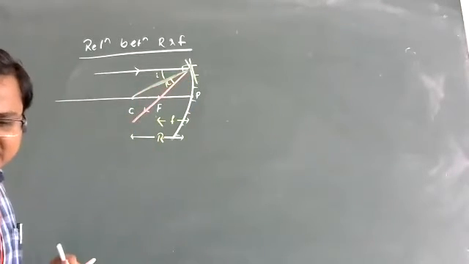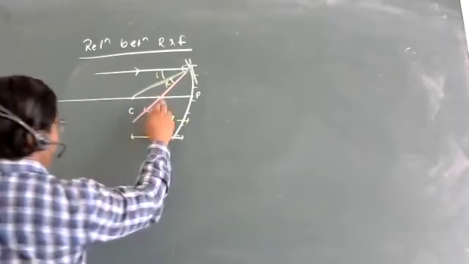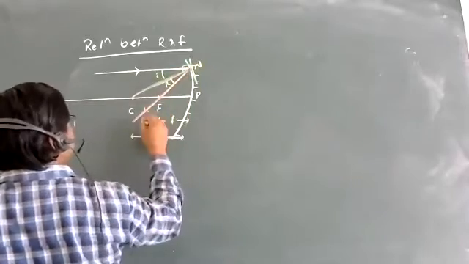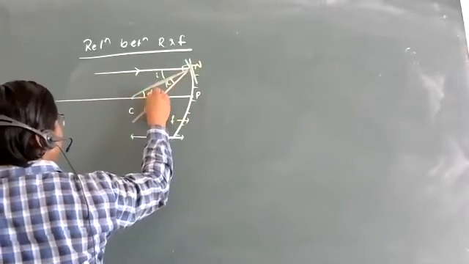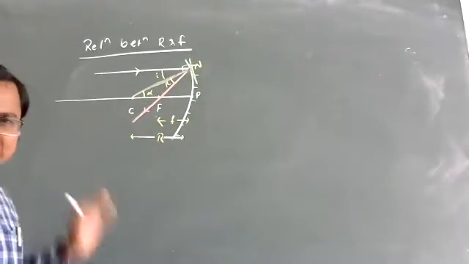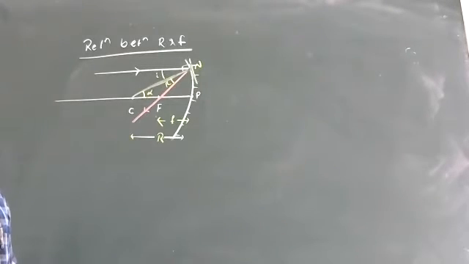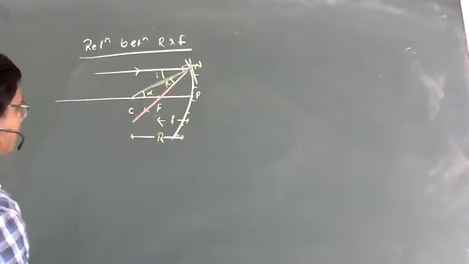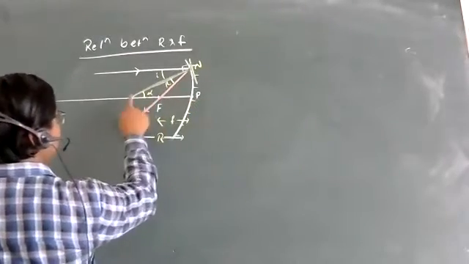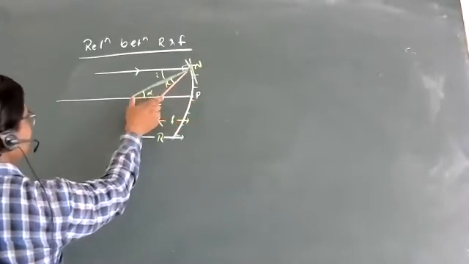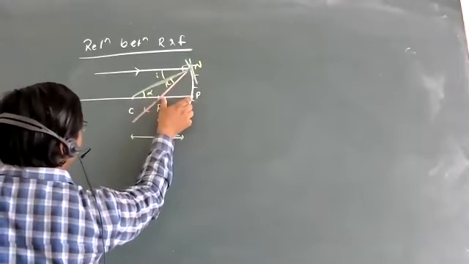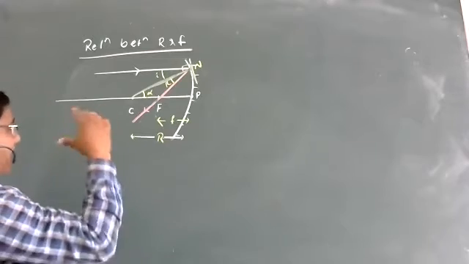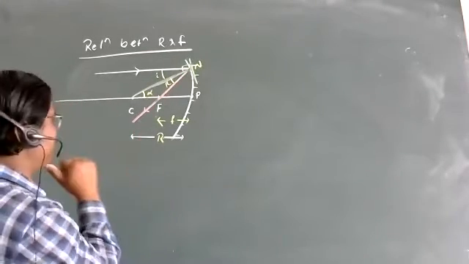Suppose this angle FCN, I am writing as alpha. I think it is clearly visible to everybody. Now my question is, I want to prove that CP is equal to CF plus FP. If I prove that CF is equal to FP, then our task is done. How to prove all these things? Let us understand it properly.